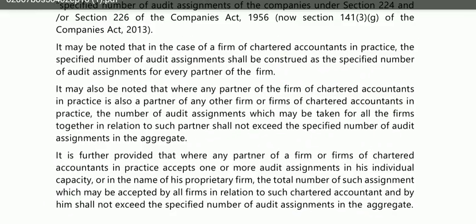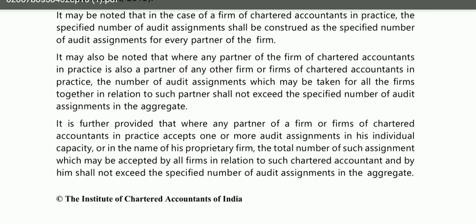Fine. So it is further provided that where any partner or firm of chartered accountants in practice accepts one or more audit assignments in his individual capacity or in the name of its proprietary firm, the total number of such assignments which may be accepted by all firms in relation to such chartered accountant and by him shall not exceed the number of audit assignments in the aggregate.